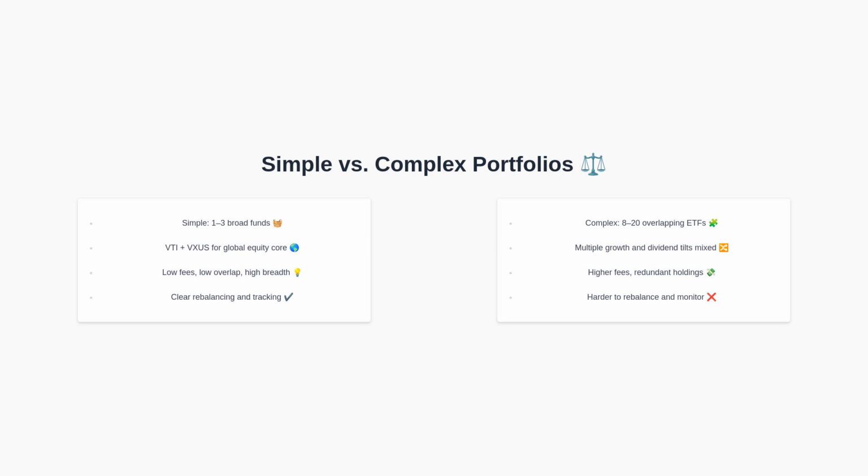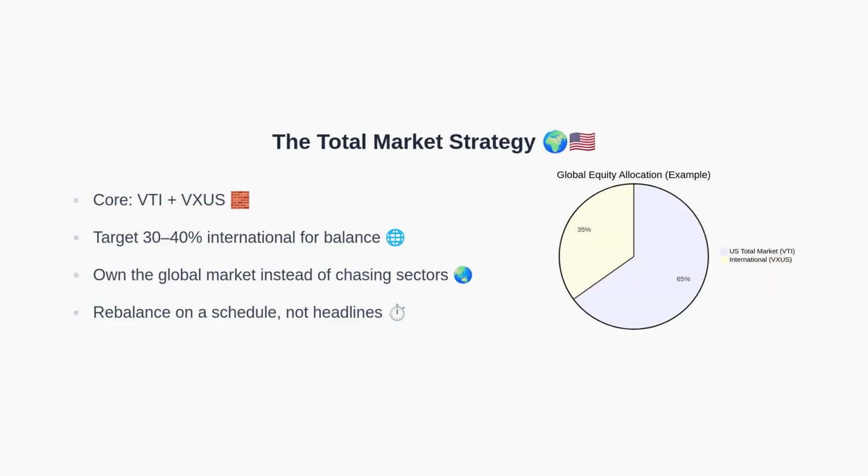With that in mind, let's outline a clean total market strategy. A highly efficient core for aggressive, long-term growth is a broad U.S. total market fund paired with a broad international fund. A practical target is 30 to 40% of equities in international markets to balance the historical cycles of outperformance between the U.S. and foreign equities. This approach owns the global market rather than making short-term sector bets. To manage risk and maintain alignment with your goals, schedule rebalancing at set intervals and avoid reacting to headlines.